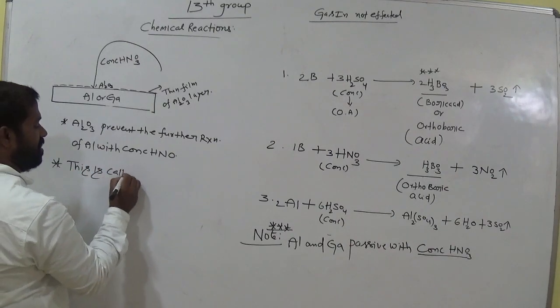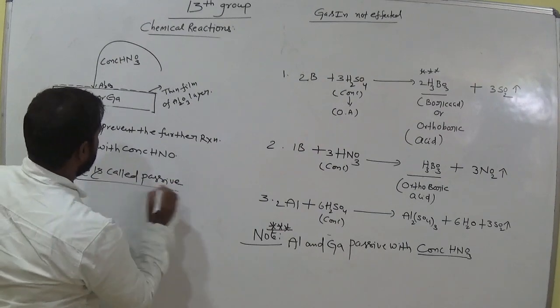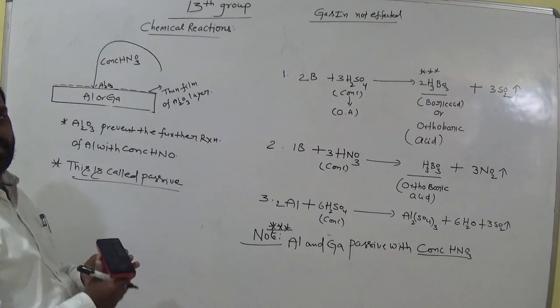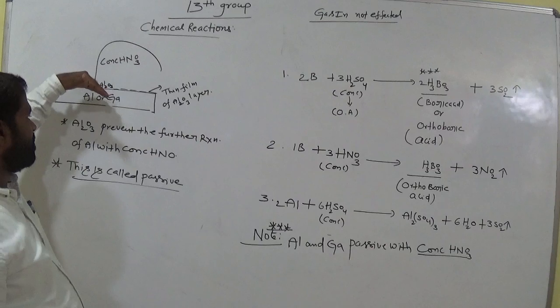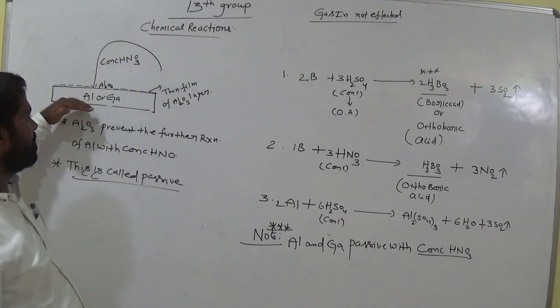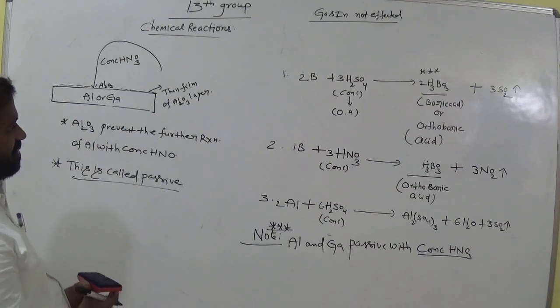This is called passive. Okay, is it clear? It forms a thin layer on the surface; instantly it forms aluminum oxide when HNO3 interacts with aluminum. So due to this layer, it is unable to interact further with aluminum or gallium. So that is the meaning of this. Okay, remember this.